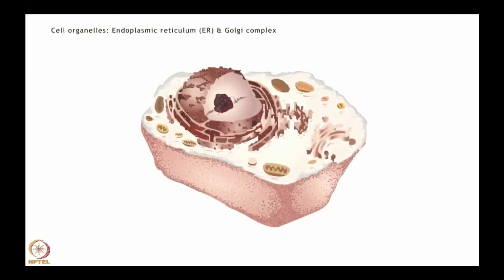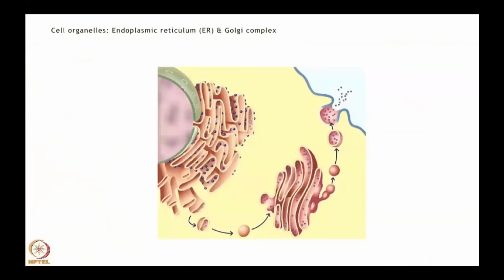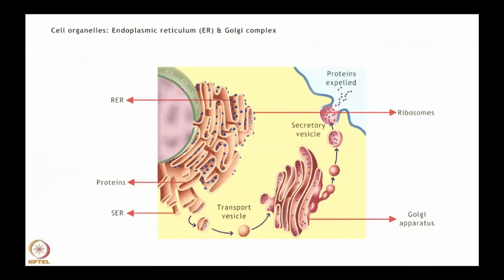The endoplasmic reticulum and Golgi apparatus are involved in synthesis, packaging, and transport of various biomolecules. The ribosome-studded rough ER is a major site for protein synthesis, while the smooth ER synthesizes lipids and steroids, metabolizes carbohydrates, and regulates calcium concentration in muscles.